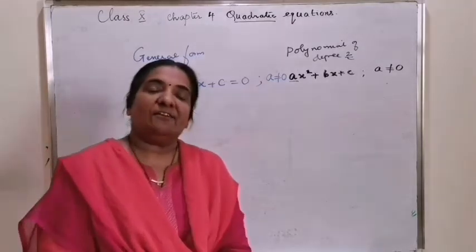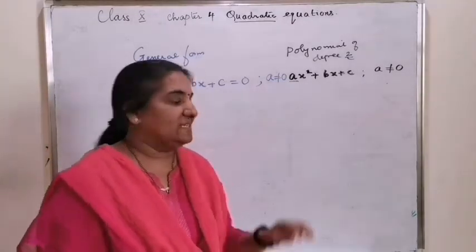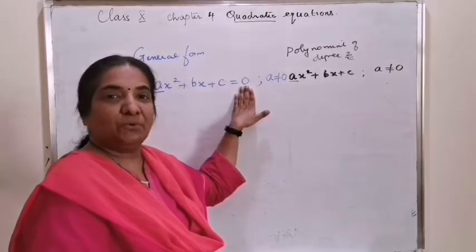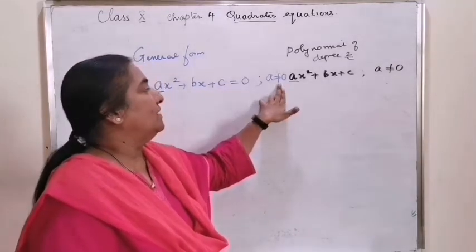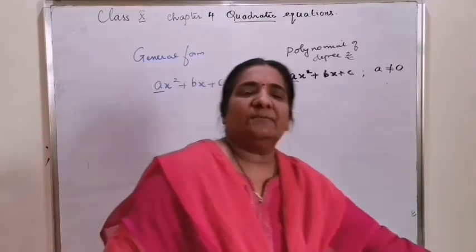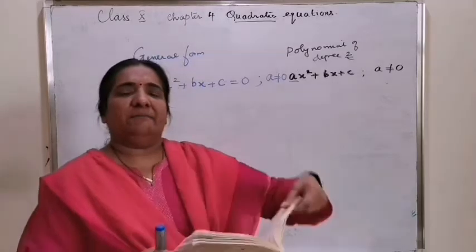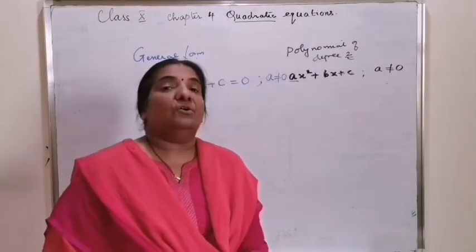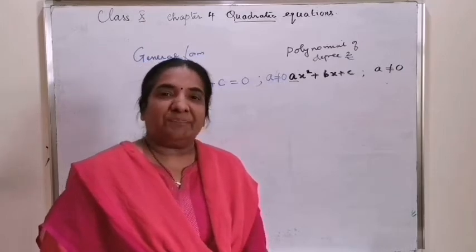Thus, the general form of a quadratic equation is ax square plus bx plus c equal to 0 where a not equal to 0.